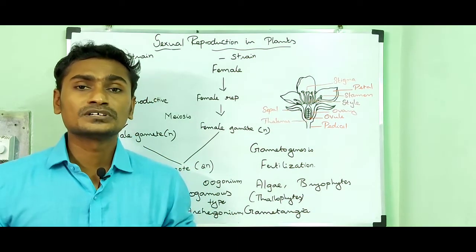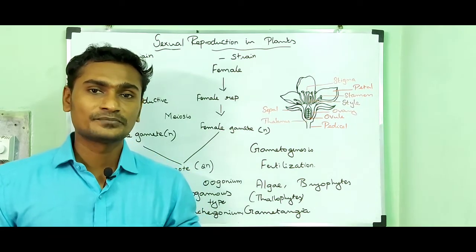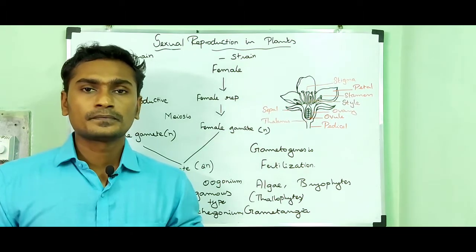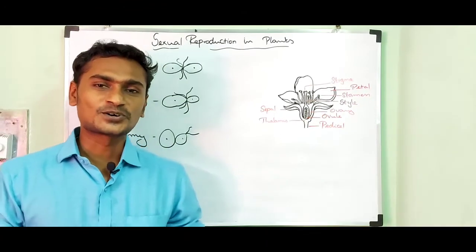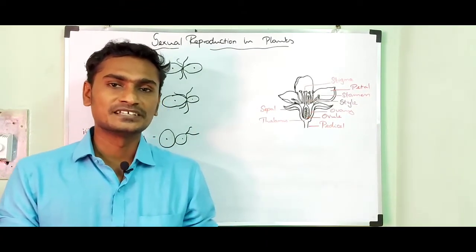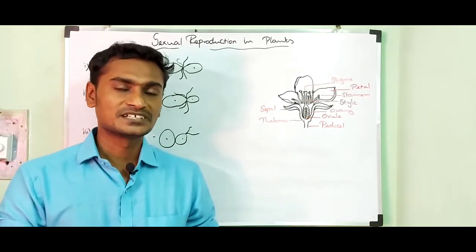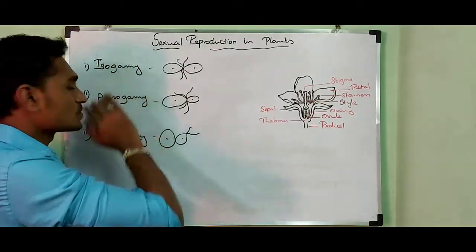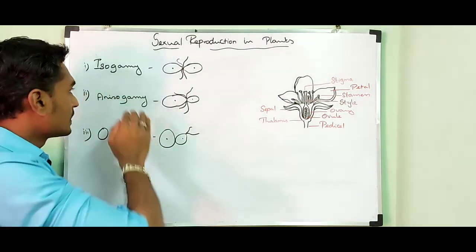In our book, they have given three types of fusion of gametes: isogamy, anisogamy and oogamy.